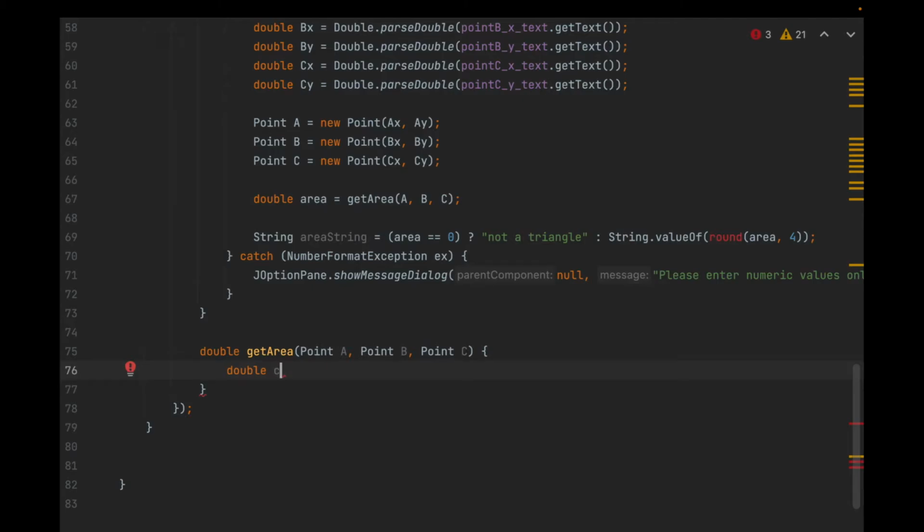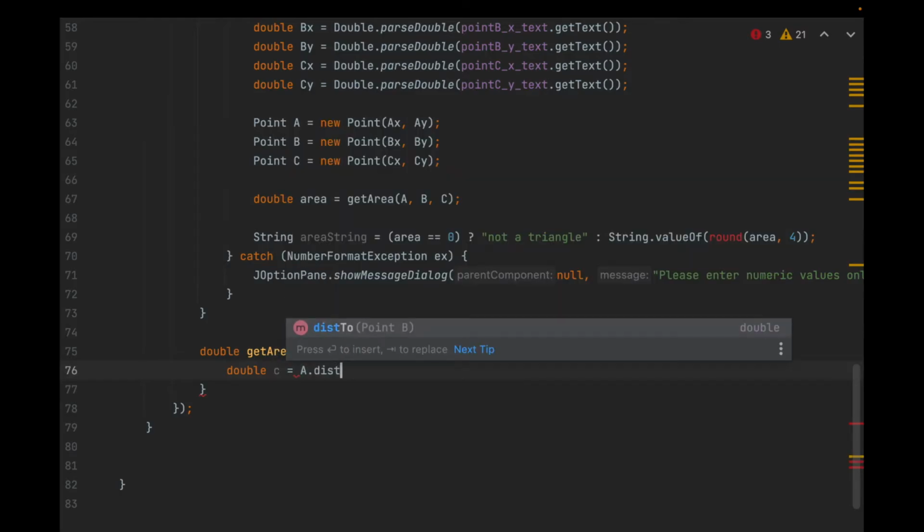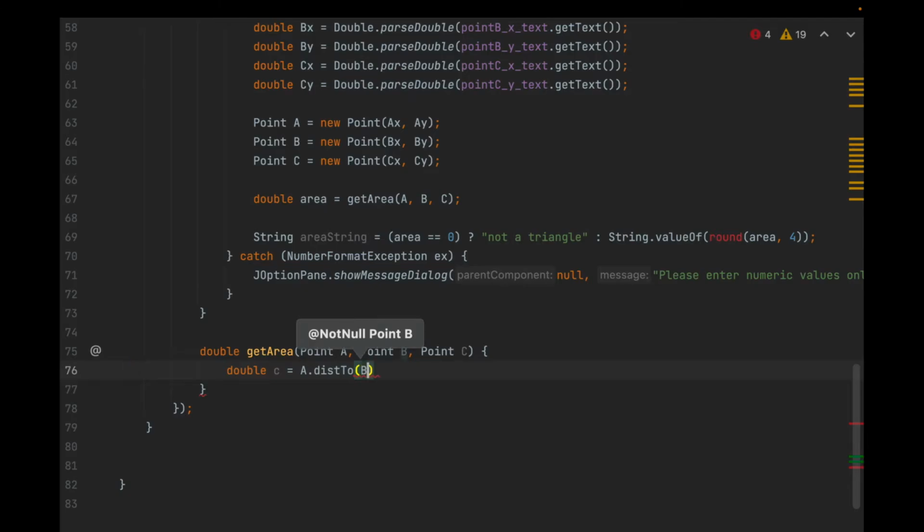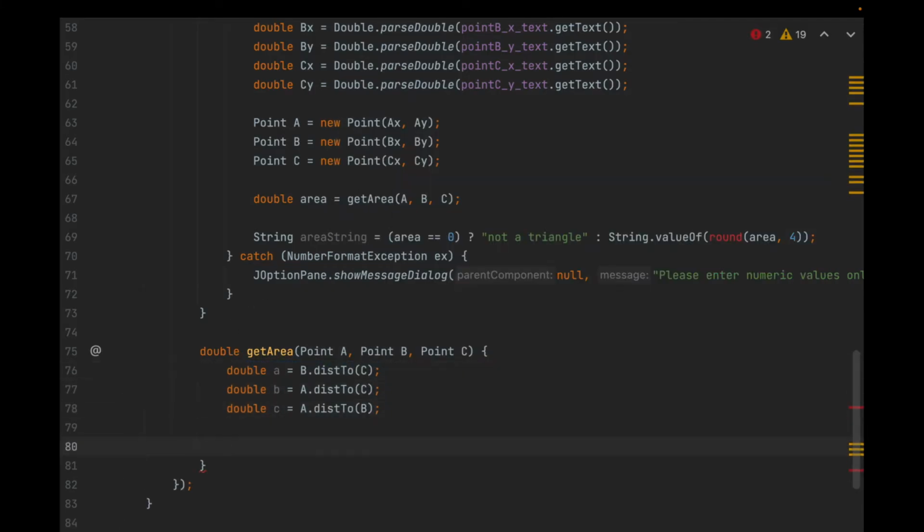So lowercase c is the side corresponding to side AB, or the side between the points A and B. So double C is equal to a.distance to B. And there we go, and you can reorder these if you want. So we have found, using these formulas, the distances, the lengths of the sides.